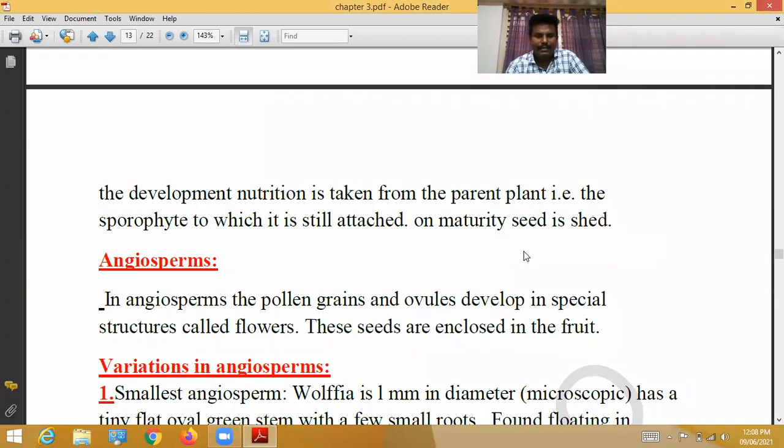During development, nutrition is taken from the parent plant, that is the sporophyte. The sporophyte provides nutrients to the ovules, to which it is still attached. After maturation, the seed is formed. This is the explanation about gymnosperms.